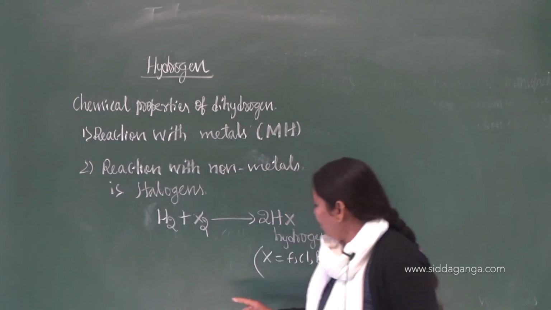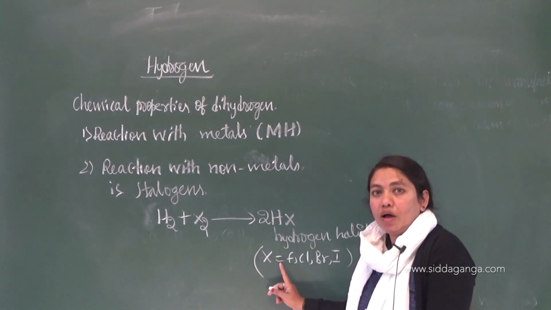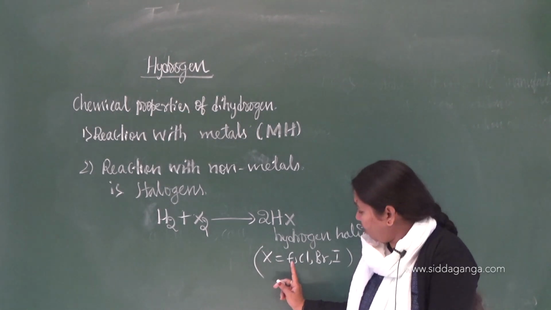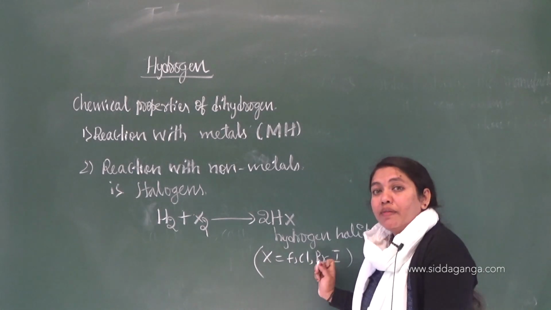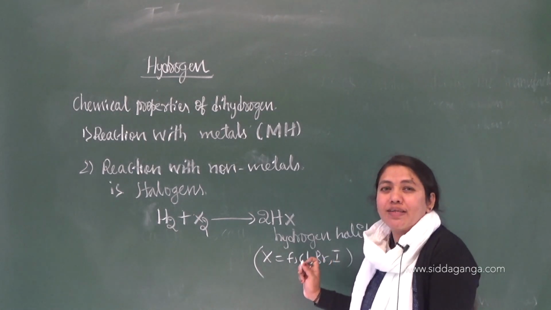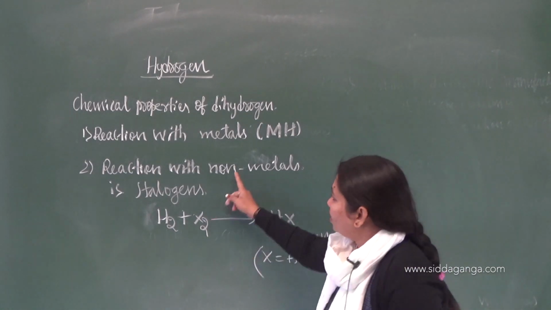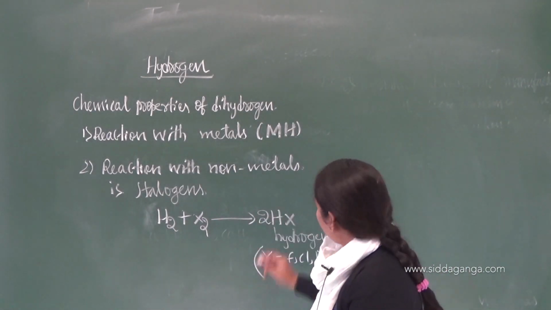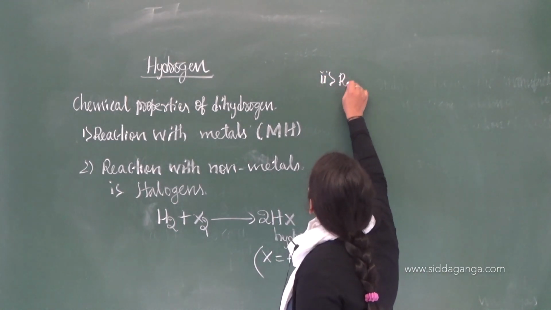So, understood the concept? The reaction between dihydrogen and fluorine is fast. It takes place even in the dark. But if you take iodine, the reaction is slow. It requires a catalyst. Are you getting it? Now, this is the reaction with halogens. We move on to the next one, that is reaction with dioxygen.